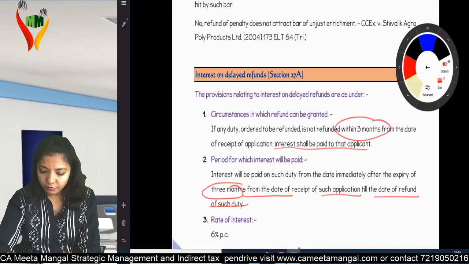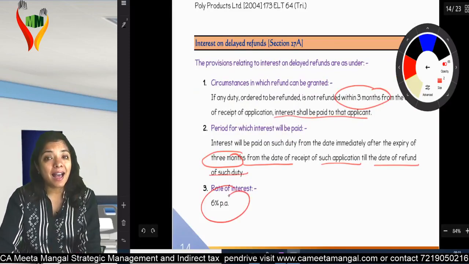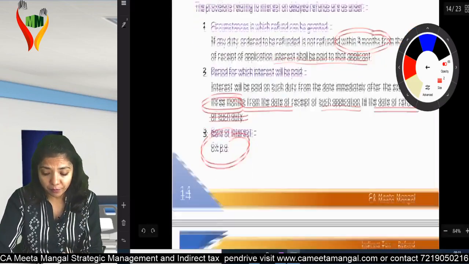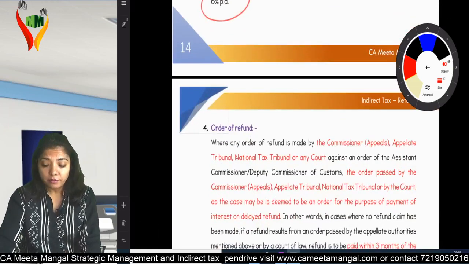Am I clear? Rate of interest. It's 6% per annum. Am I clear? Per annum. I hope you're with me. Yes? Can I go ahead? Order of refund. Let's go ahead.